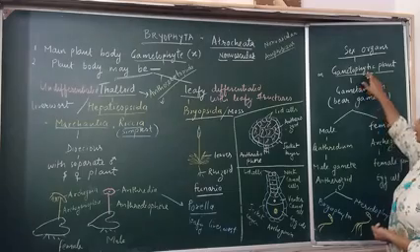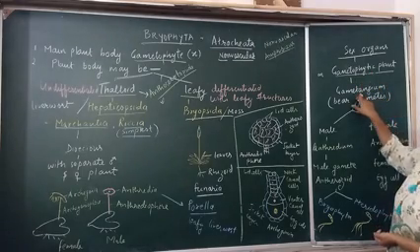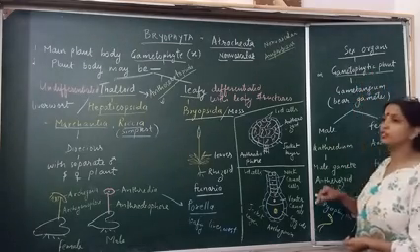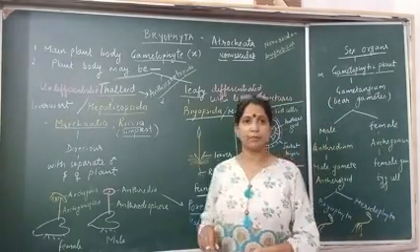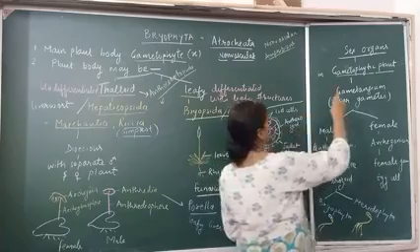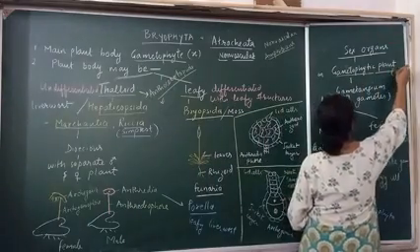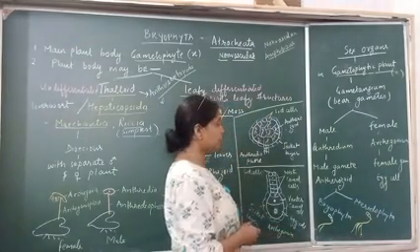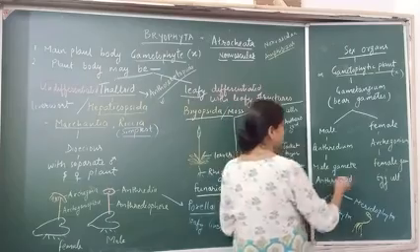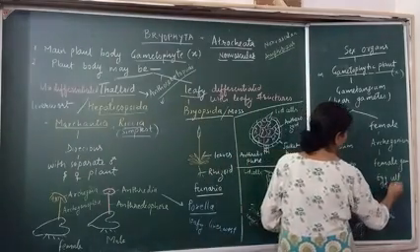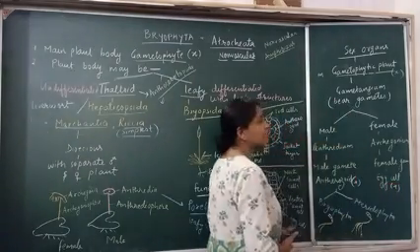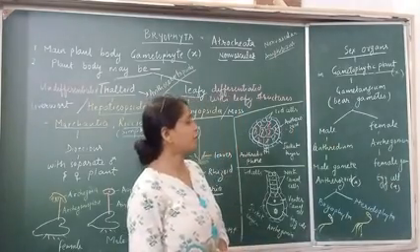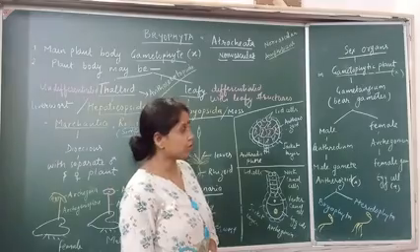Inside the gametangium, gametes will be produced. Since the gametophytic plant is haploid, gamete formation will not involve meiosis, as gametes are also haploid.